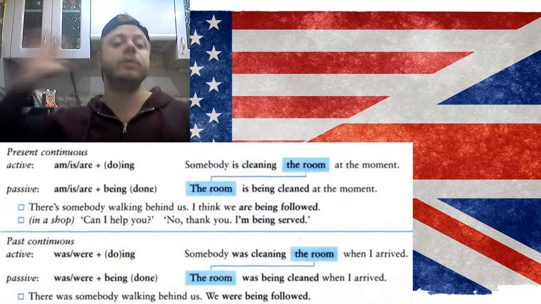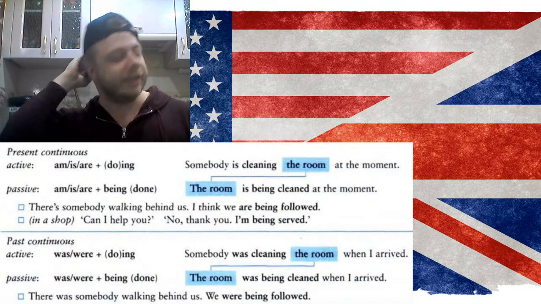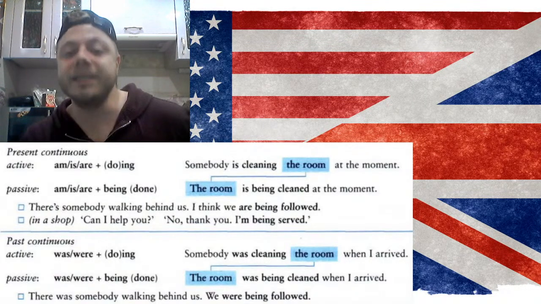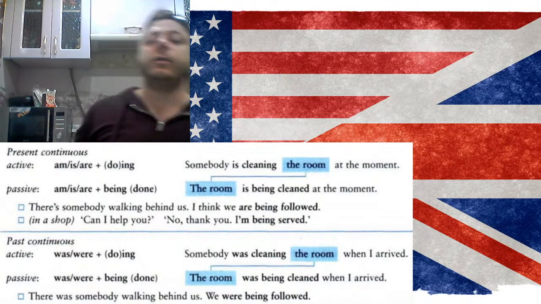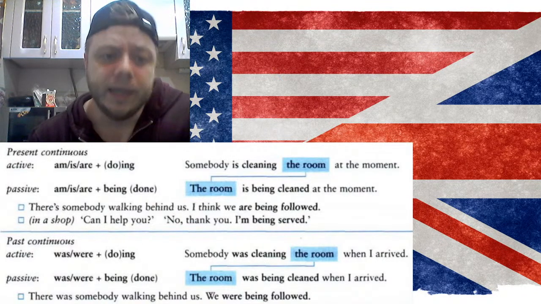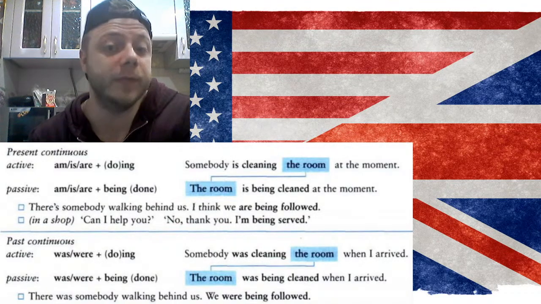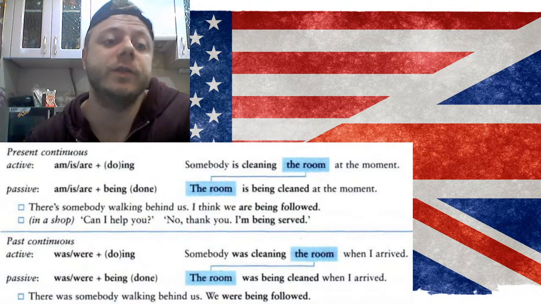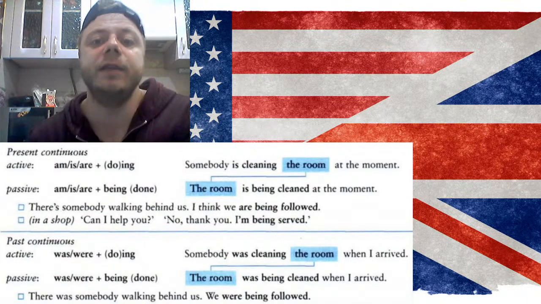So the next one here. We also may use the continuous form. Not a lot of people studying English know a lot about this form, but it exists. So please try to use it in your speech, so that will make you sound more like a native speaker. For example, present continuous: am, is, are plus ing. Somebody is cleaning the room at the moment, so this is the continuous form. The action is happening right now. The passive is am, is, are plus being done. The room is being cleaned at the moment, right?